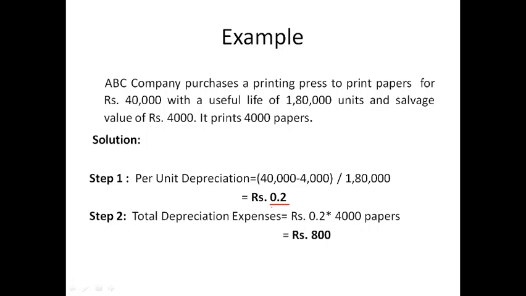Now the second step: per unit depreciation, which we have calculated in step 1, which is 0.2, multiplied by units produced, which is 4,000 papers. So 0.2 multiplied by 4,000 will be rupees 800. So the total depreciation expense is rupees 800.